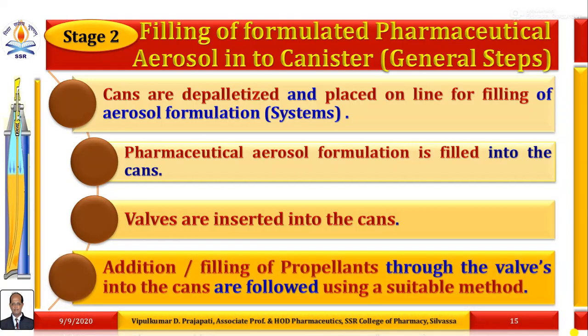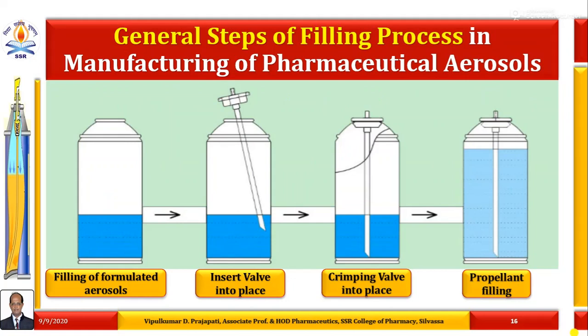Then addition or filling of propellants or a mixture of propellants through the valves into the cans is followed using a suitable method. So these are the general steps of filling of formulated pharmaceutical aerosols into the selected aerosol container, that is canister. This image itself indicates the general steps of the filling process in manufacturing of pharmaceutical aerosols.